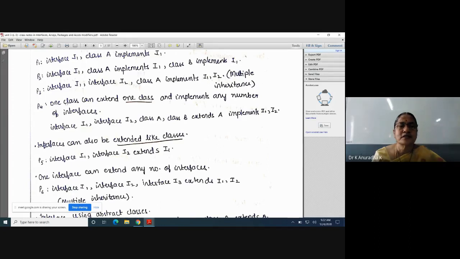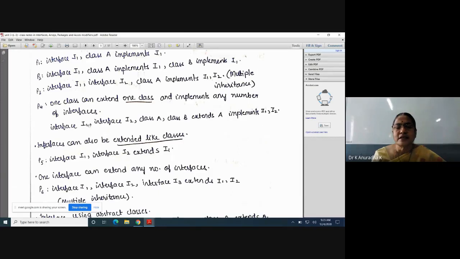Next, what is the fourth one? The fourth one is: two interfaces we have defined, and one class I have taken, class A, and with inheritance also I can explain. Class B extends A, which means inside B, all the members of I1, I2 and A are available. So here we have included inheritance. That means we have used the inheritance concept and also implements. See, in the same program I am using extends and implements.